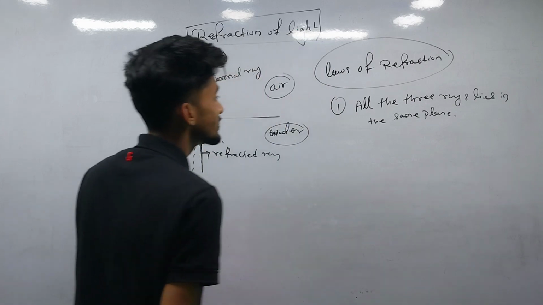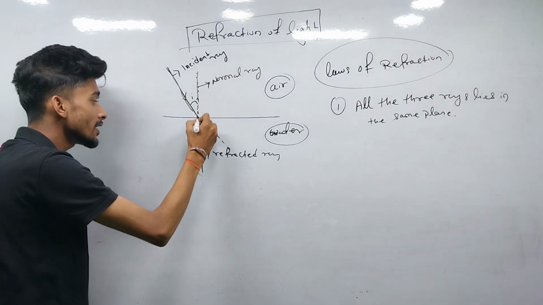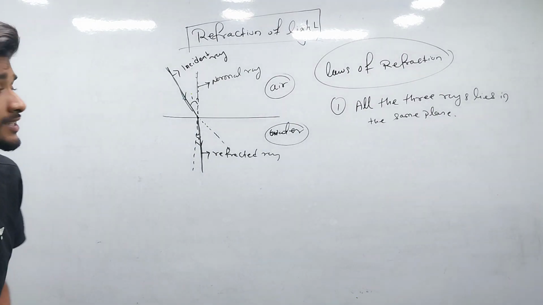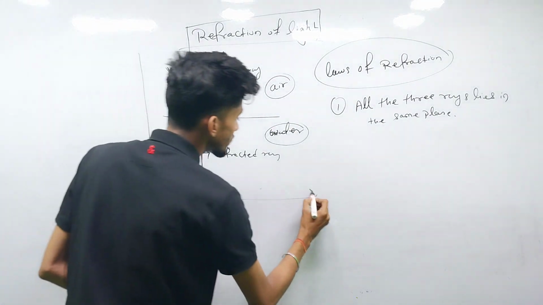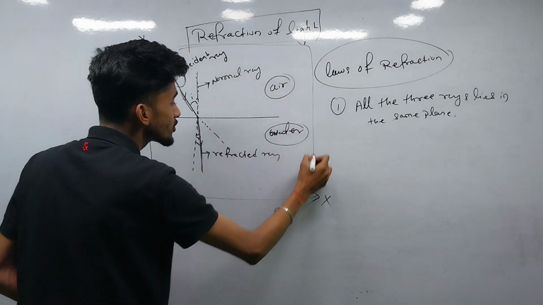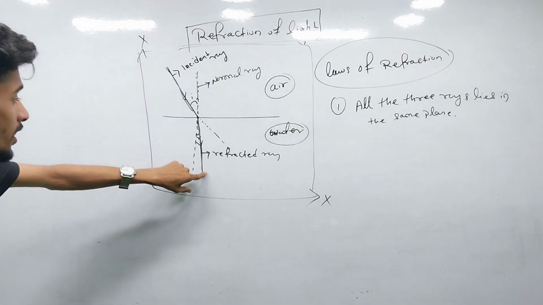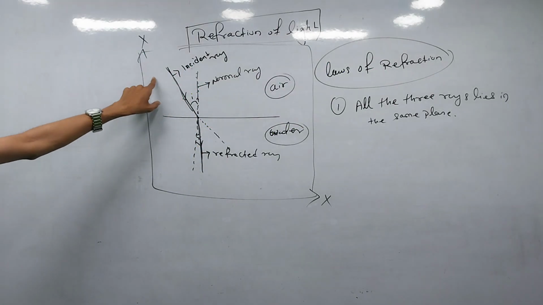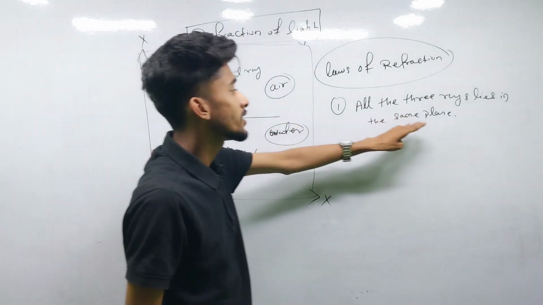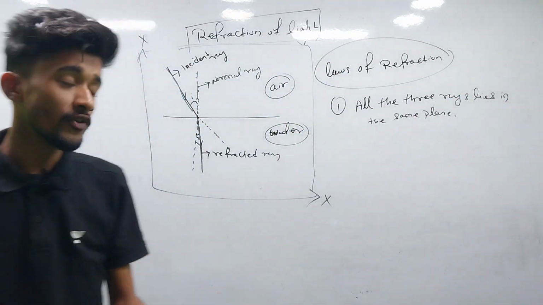All the three rays lie in the same plane, meaning the incident ray, the normal ray and the refracted ray all lie in the same plane. If you draw axes like this, with the x-axis and the y-axis, this plane is your xy plane, and you can observe that the incident ray, the normal ray and the refracted ray all lie in the xy plane. That means all three rays lie in the same plane. That is the first law of refraction.